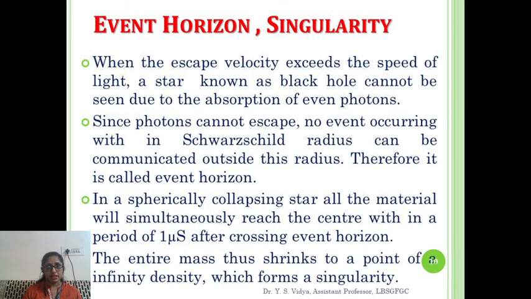Event horizon and the singularity. When the escape velocity exceeds the speed of light, a star known as the black hole cannot be seen due to absorption of even photons. Since photons cannot escape, no event occurring within the Schwarzschild radius can be communicated outside this radius. Therefore, it is called the event horizon. In a spherically collapsing star, all the material will simultaneously reach the center within a period of 1 microsecond after crossing the event horizon. The entire mass thus shrinks to a point of infinite density, which forms a singularity.